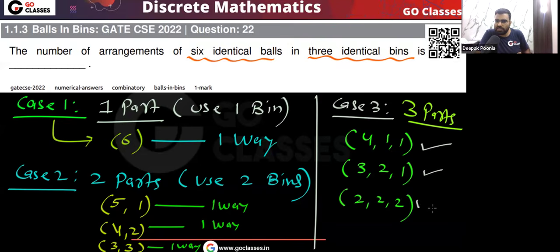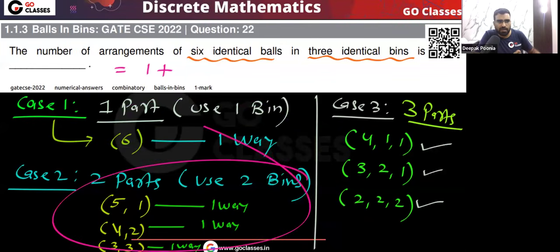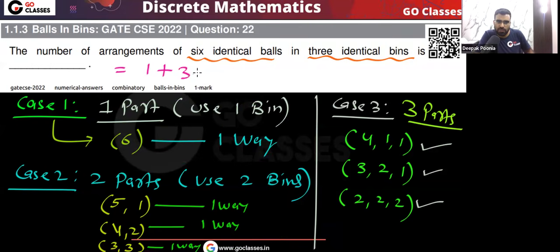For everything you will get one way each. So finally, what is the answer here? For this question, the answer will be 1 when you are using only one part, or one box, plus 3 when you are using two parts or two boxes, plus 3 when you are using three parts or three boxes. So the final answer will be 7 ways.